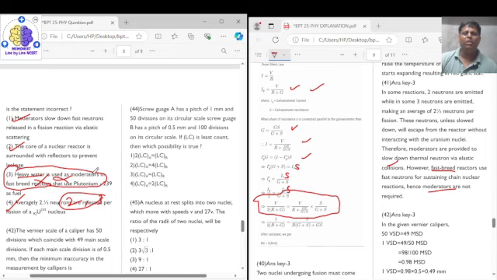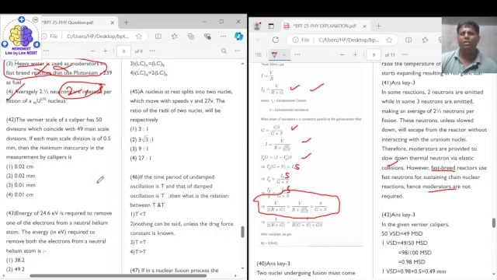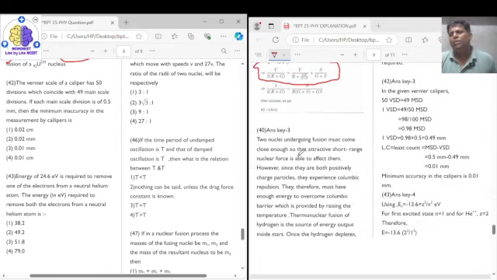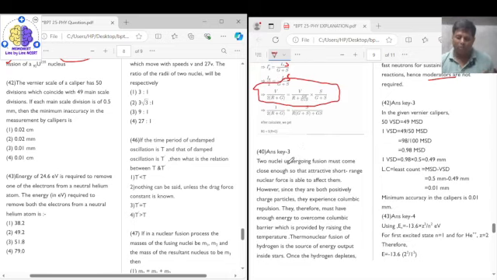So see, you can eliminate the options and get the correct answer. Even if you have some confusion, if you don't know the answer, if you read the question and eliminate the incorrect options, you will get to the correct option. So it's not always that you know the answer to all the questions.